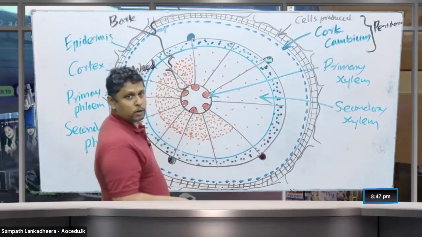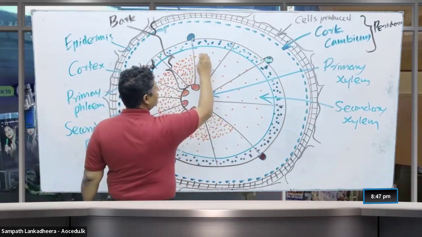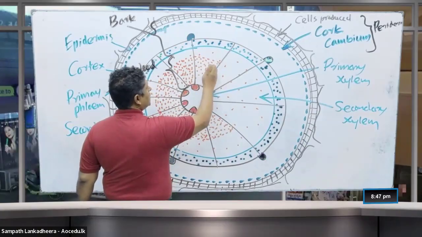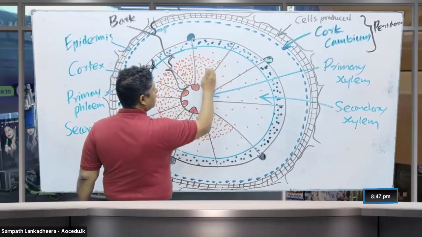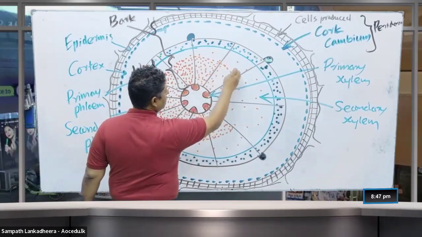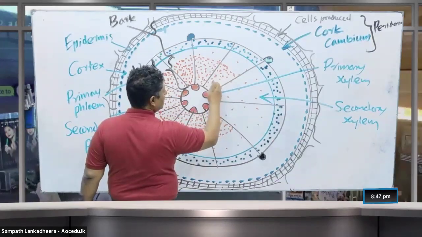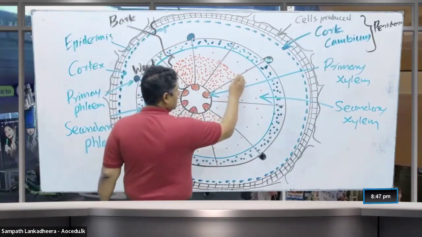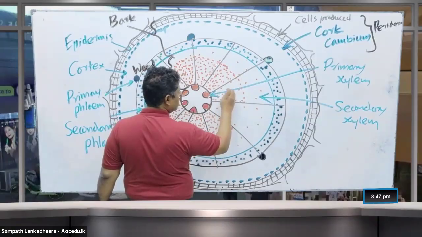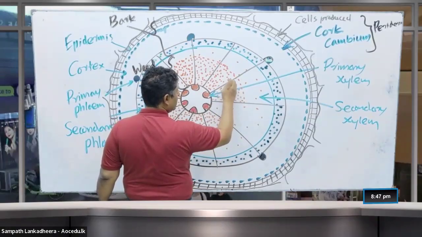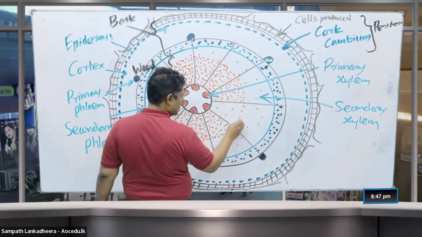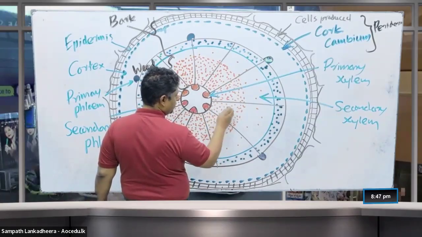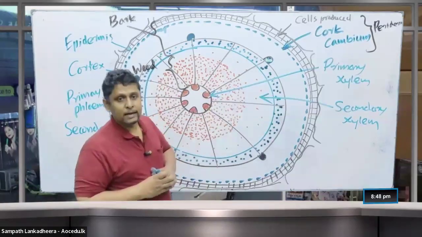Same like that, the early formed wood. The central part is the early formed wood. Closer to the vascular cambium is the newly formed wood. So what do you see? Early formed wood is dark in color, like this. Recently formed wood is light in color.